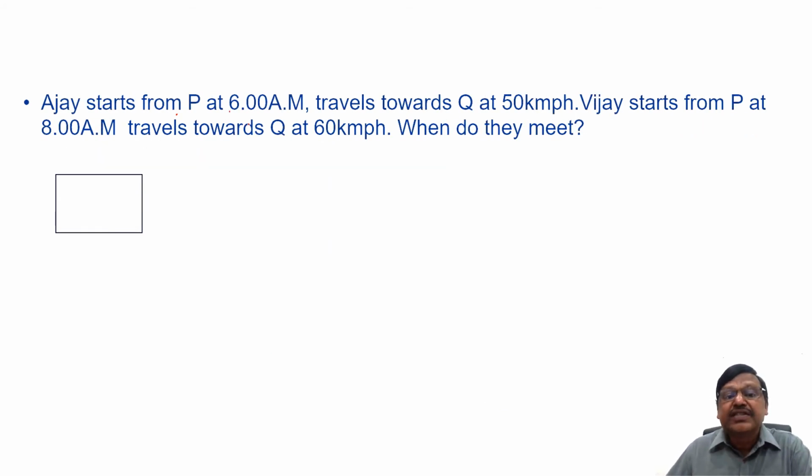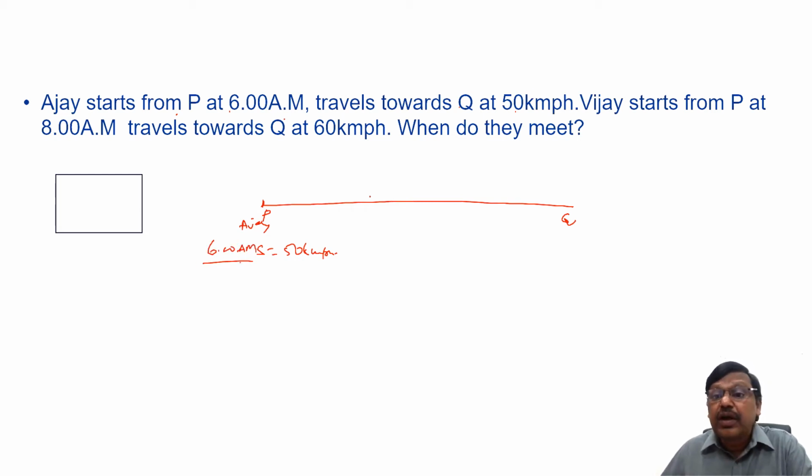Ajay starts from P at 6 a.m. and travels towards Q at 50 kilometers per hour. Ajay starts from P and goes towards Q at what speed? At a speed of 50 kilometers per hour. At what time he started? 6 o'clock.